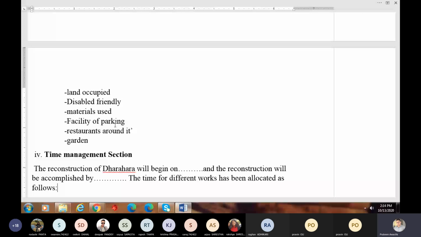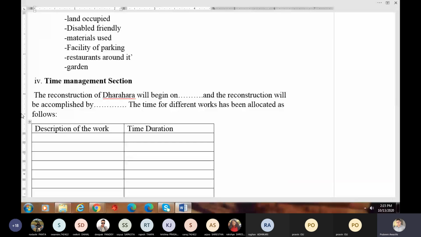Now, if you can write technical section, time management section and cost estimation section are really easy for you. Now, time management section: the reconstruction of Dharara will begin on, write down the date, and the reconstruction will be accomplished by, or the project will be over by, a date. You can go for point of time, you can go for period of time here. The time for different works has been allocated as follows.